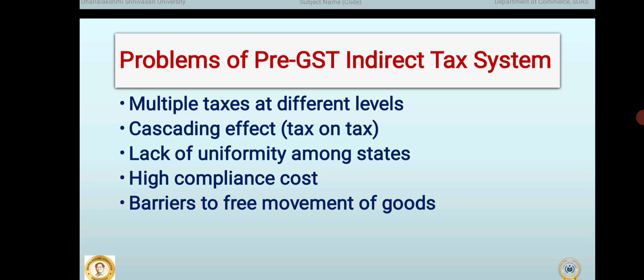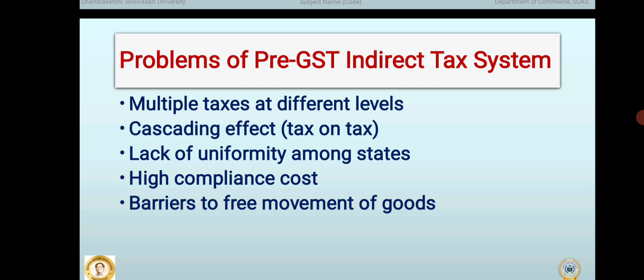There was a cascading effect of taxes, also known as tax on tax. This happened because taxes were charged on top of other taxes. For example, excise duty was charged during manufacturing and then VAT was applied on the price that already included excise duty.